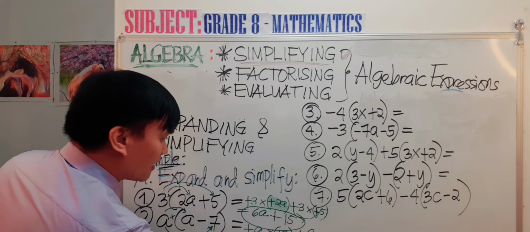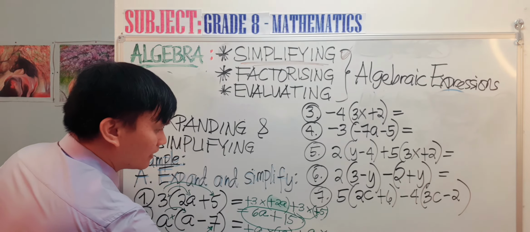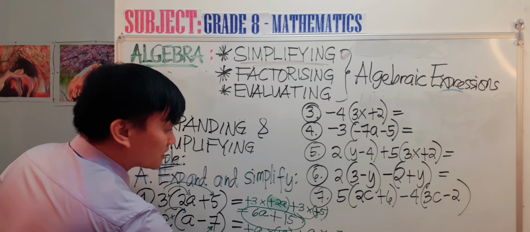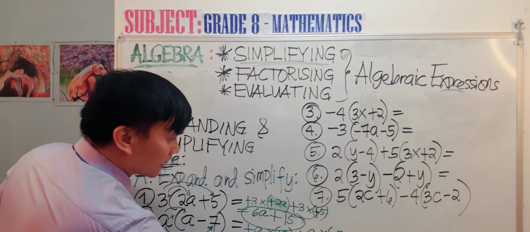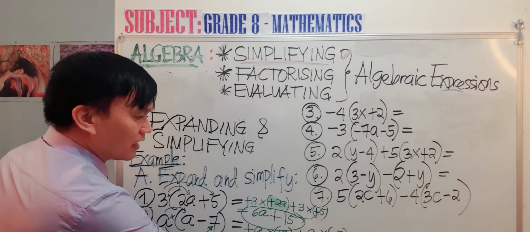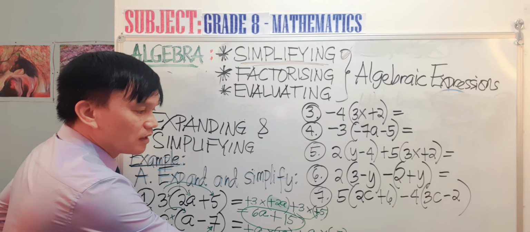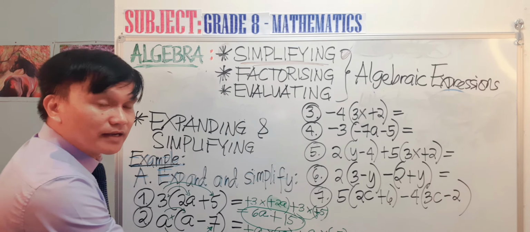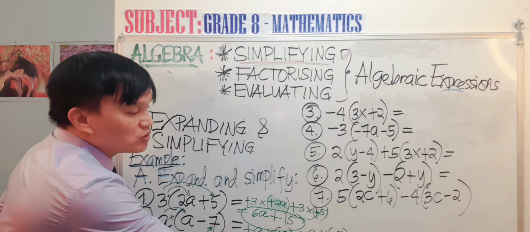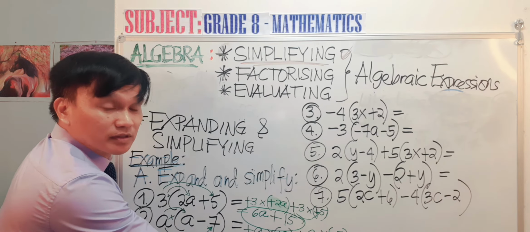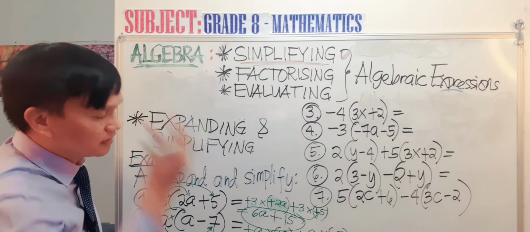Positive a, you multiply it by negative 7. Again, I will use a symbol here to indicate the negative 7. Usually in mathematics, once the sign of an expression or a term is negative, we use a symbol to separate it, so that you will not get confused.